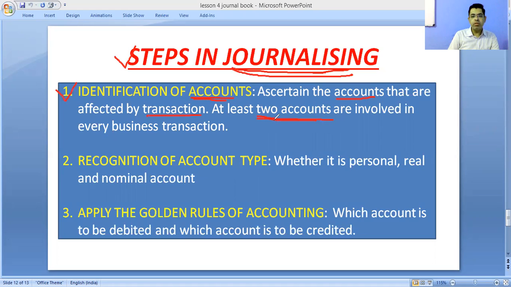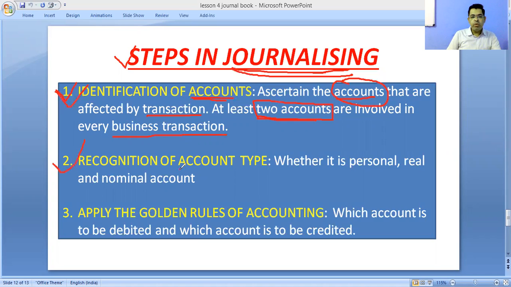There may be more than two also, but at least two accounts are involved in any business transaction. Now first thing is you have to find out which two accounts are involved in a business transaction. First of all, you have to identify.